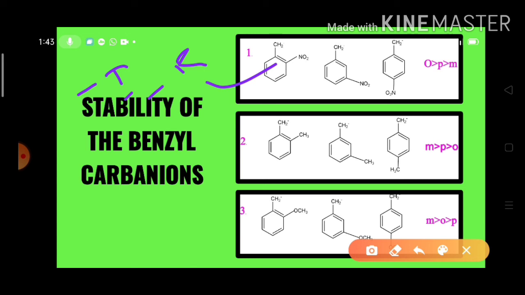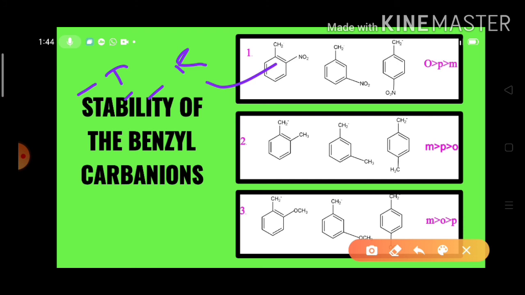And among all these nitro substituted benzyl carbanions, we have to find out which species is more stable. The nitro group shows its minus I and minus R effects effectively when it is present in the ortho as well as the para positions. But compared to the para position, the ortho position is more effective. That means ortho-nitrobenzyl carbanion is more stable than the para-nitrobenzyl carbanion.